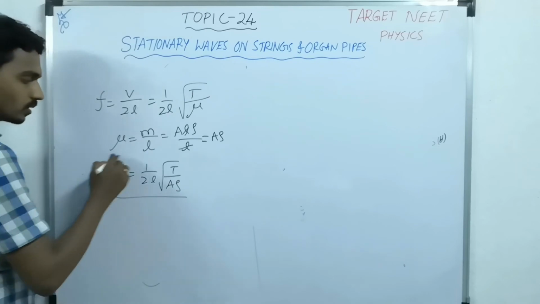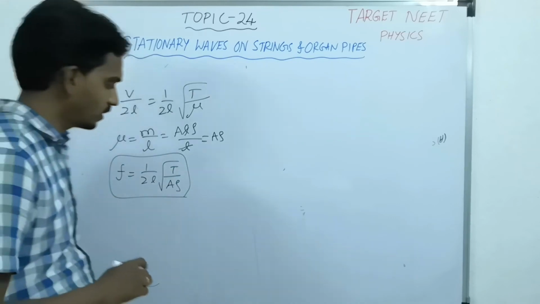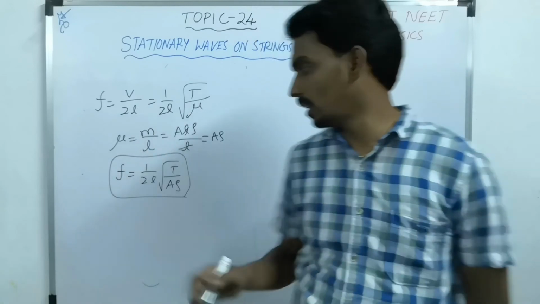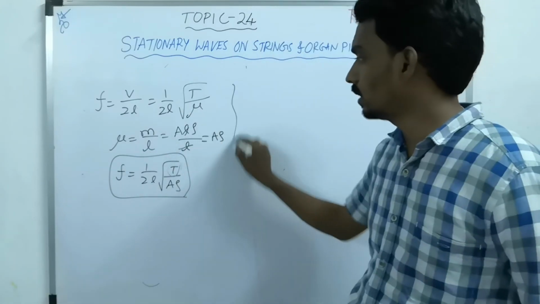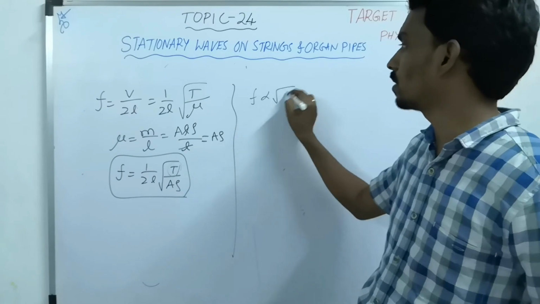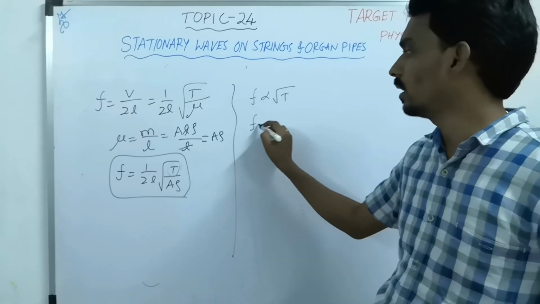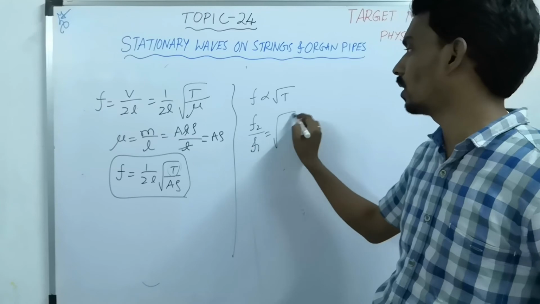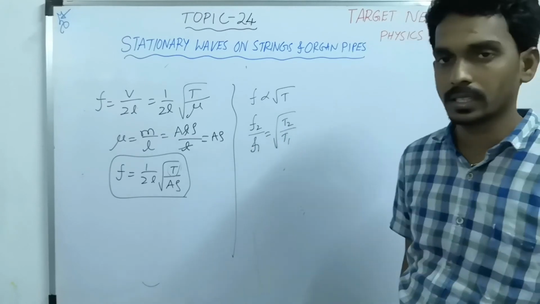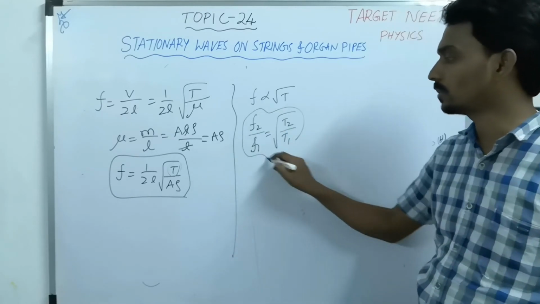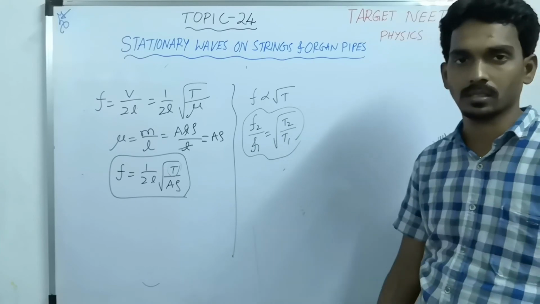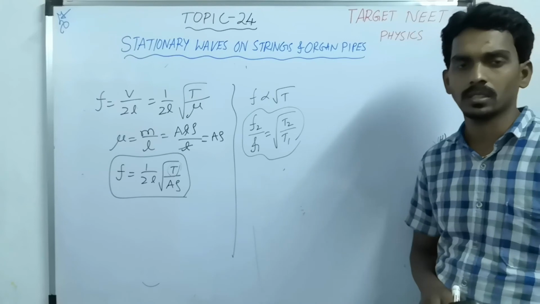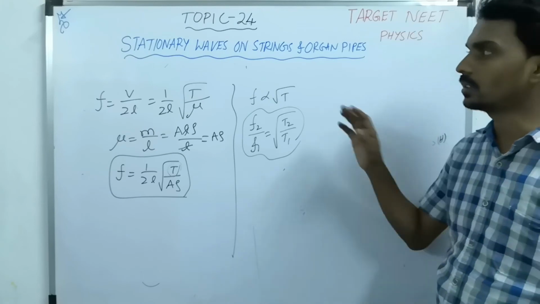So they can give the question based on this relation, or they can keep the length and density the same. They may change the tension. Then the frequency is proportional to root T. Then f2 by f1 equals under root T2 by T1. Then they can ask what is the percentage change in frequency as tension changes. So these kinds of questions they can ask you based on this.